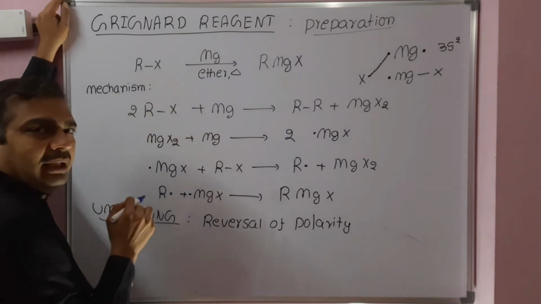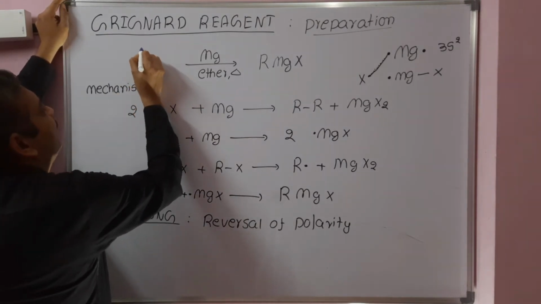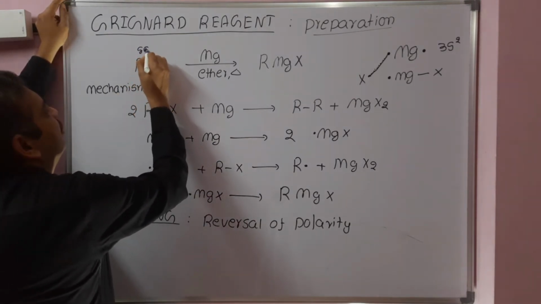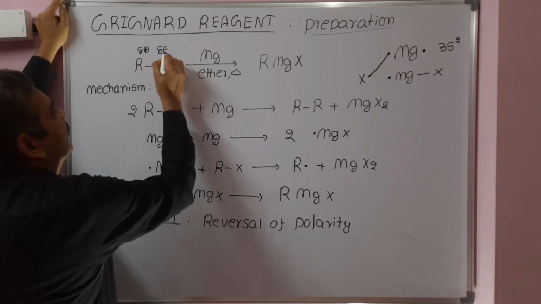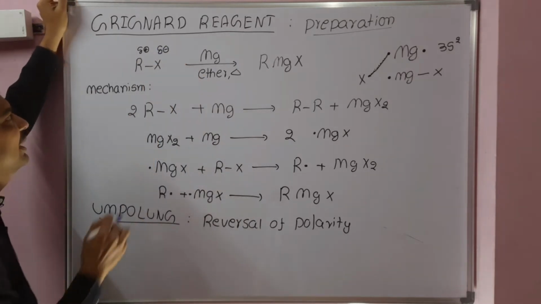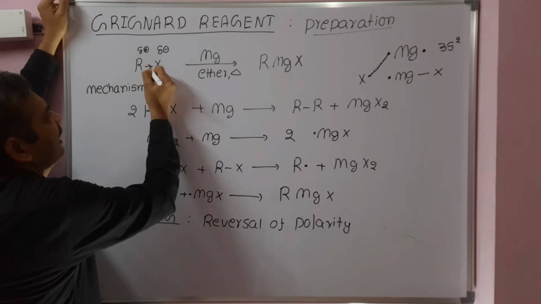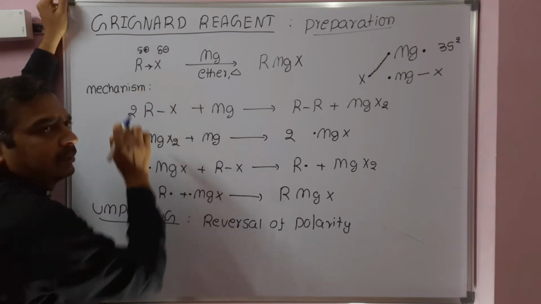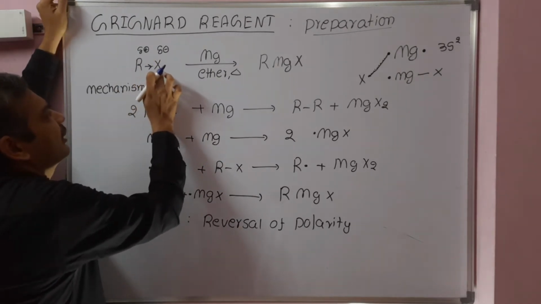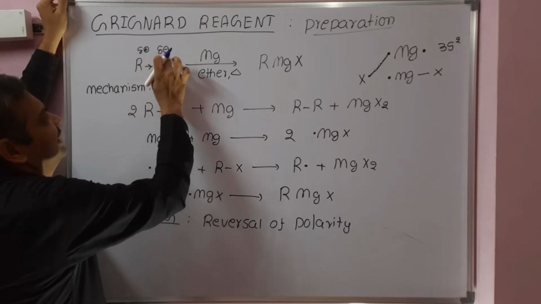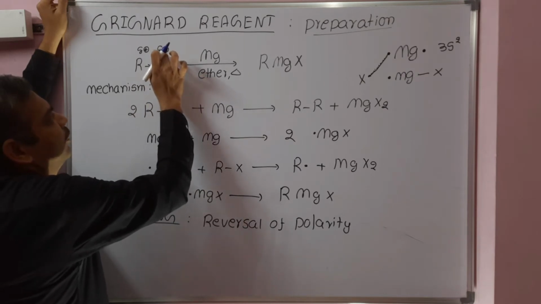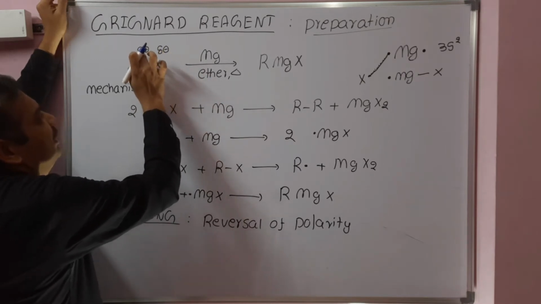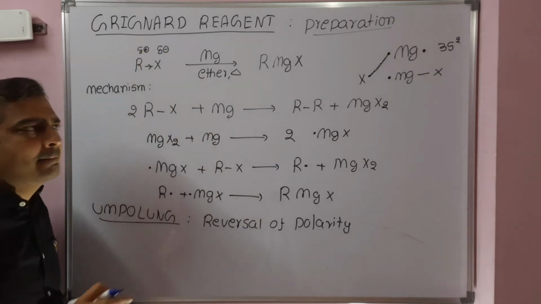In alkyl halide, the alkyl group is electropositive, whereas halogen is electronegative. Why? Because the electronegativity of halogen is more than the carbon. The bonding electrons shift towards halogen. As a result, this is electronegative, this is electropositive. Del plus and del minus.